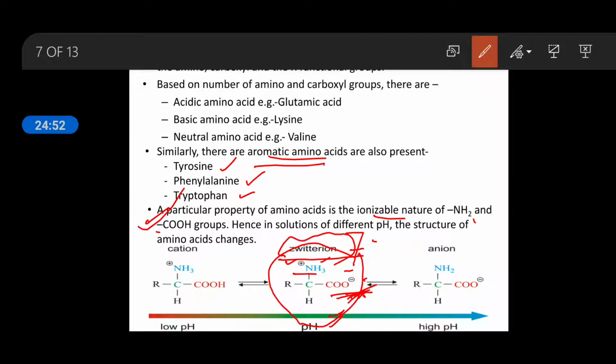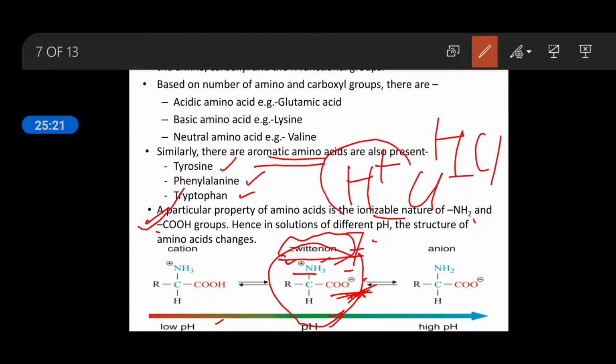What is a Zwitter ion? It contains both the charges, and it happens when an amino acid is placed in neutral pH. If we lower the pH, meaning acidic condition, if we put this amino acid in an acid, for example HCl, which contains hydrogen ion plus chloride ion, especially hydrogen ion, so in acidic condition there are more hydrogen ions. The NH2 group has a tendency to receive the hydrogen.